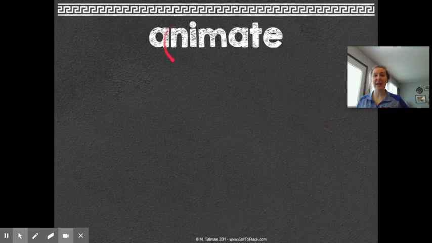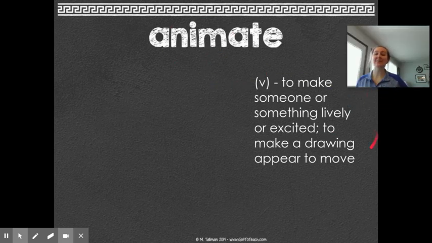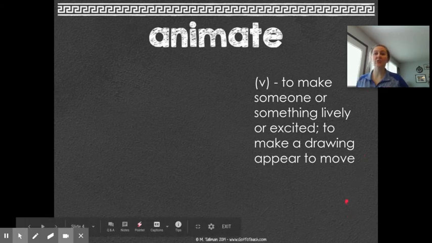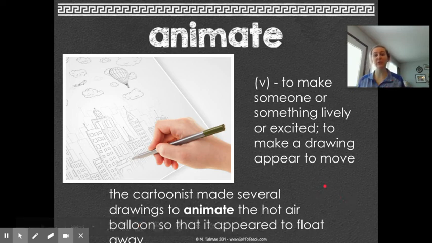Animate has the root anim in it, or to bring to life, so it's to make someone or something lively or excited, to make a drawing appear to move. The cartoon made several drawings to animate the hot air balloon and showed that it appeared to float away.